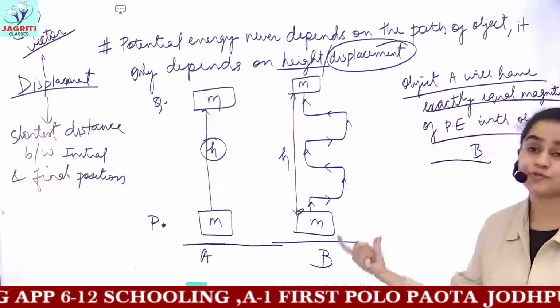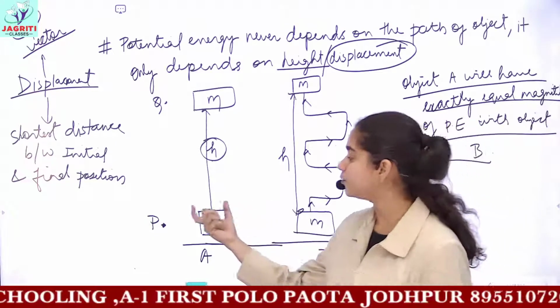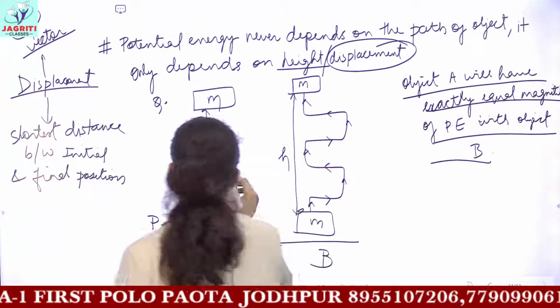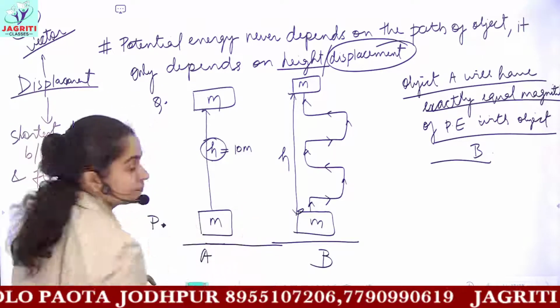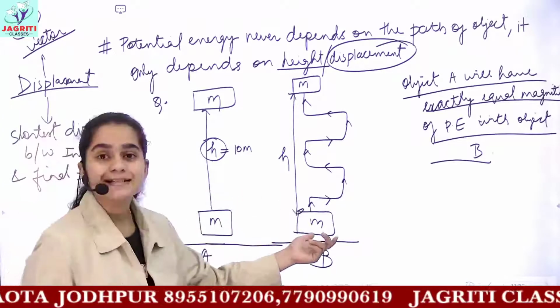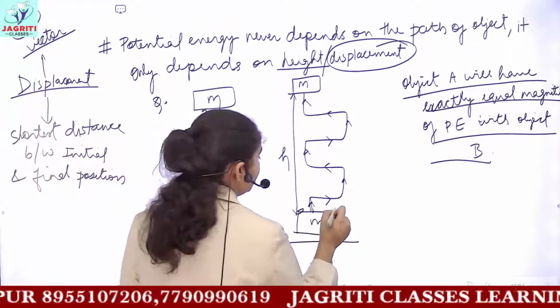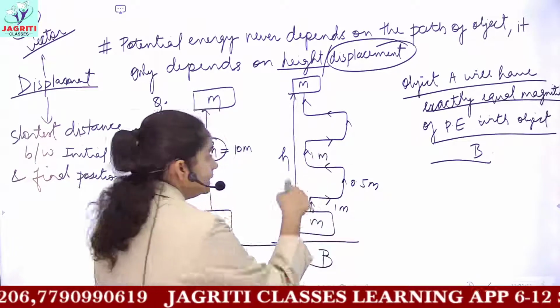Such conceptual questions can also come in the exam. A box is being lifted from point P to point Q directly, and the total height of the path covered is 10 meters. Now the same box is lifted covering a distance of 1 meter, then 0.5 meters, then 1 meter, in this manner.